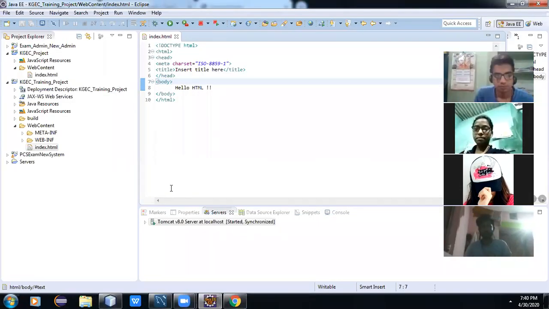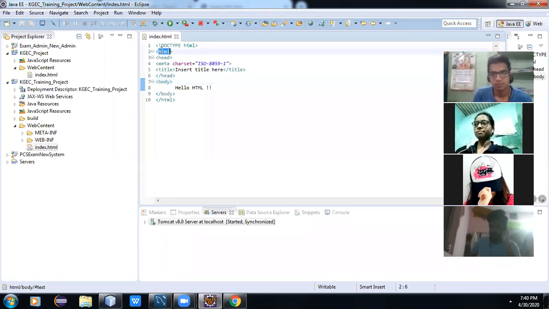Okay. Actually, HTML is a tag-based programming language. Here we need to write tags for every purpose. We can do similar things as in a Word document. Similarly, we can create a web page design using HTML tags. And what are the main tags? Actually, there is a root tag. It starts with html. The starting tag is html and the closing tag is html.